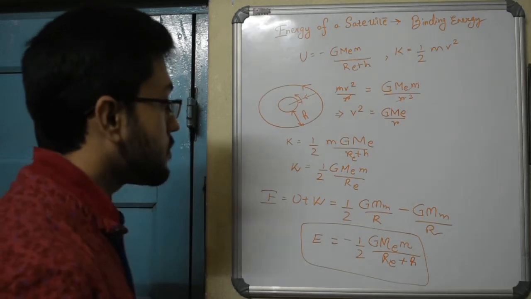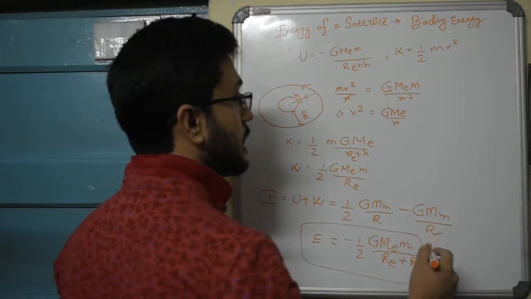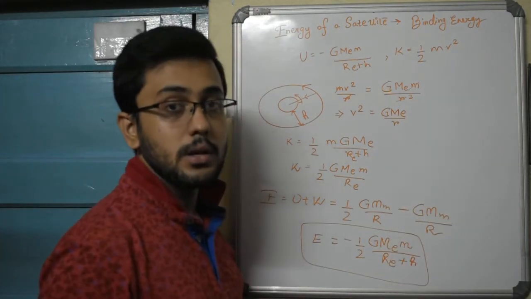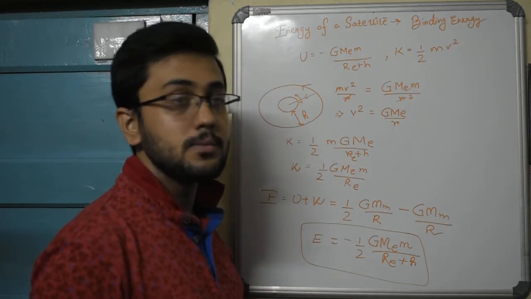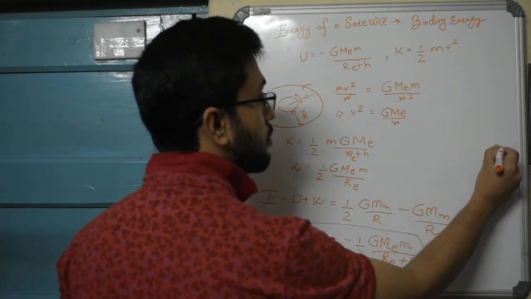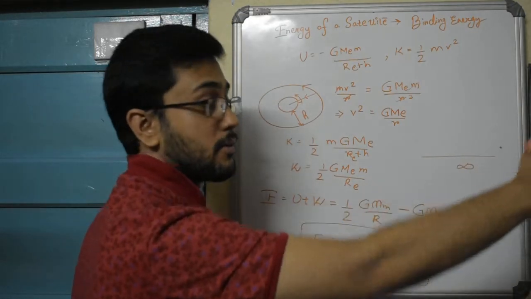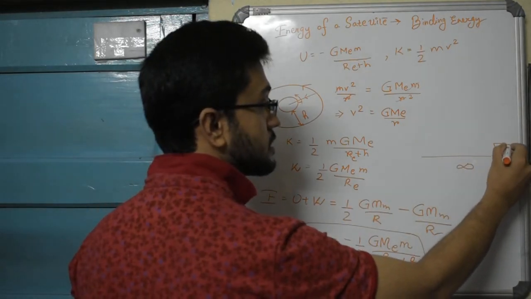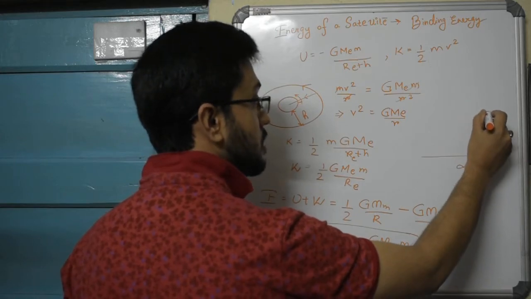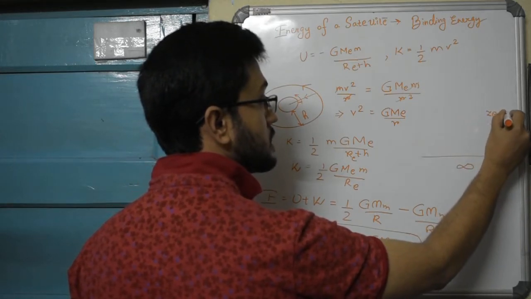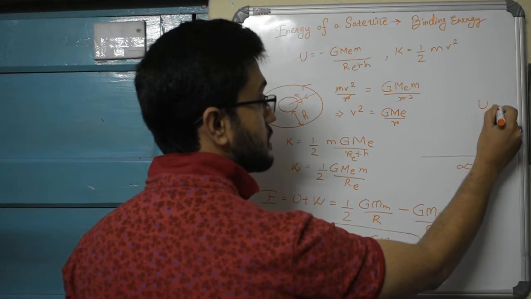And this concept of total energy being negative is something we always talk about in physics: whenever some body is infinitely far away, at that infinite distance, the potential energy of the body is zero.